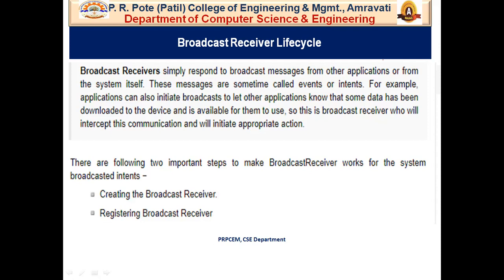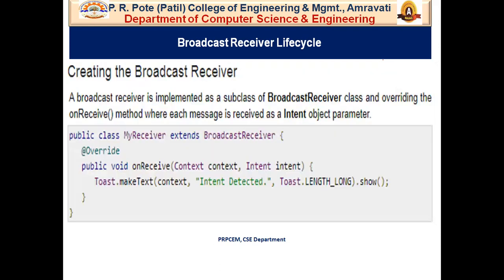There are two important steps to make a broadcast receiver for the system. The first one is creating the broadcast receiver, and the second one is registering the broadcast receiver. We will see these two steps in detail. But before that, let's see how a broadcast receiver starts. For that, first you have to make a Java file. A broadcast receiver is implemented as a subclass of the BroadcastReceiver class, overriding the onReceive method, where each message is received as an Intent object parameter. So first you have to make a Java file.